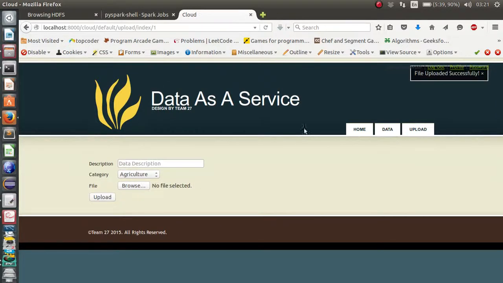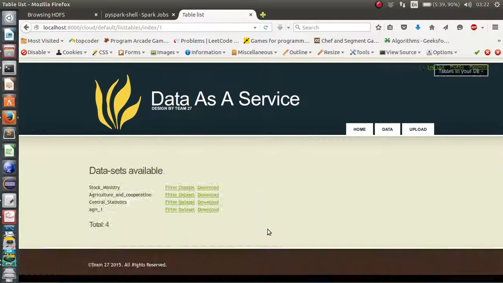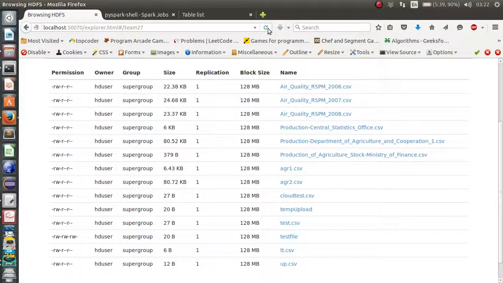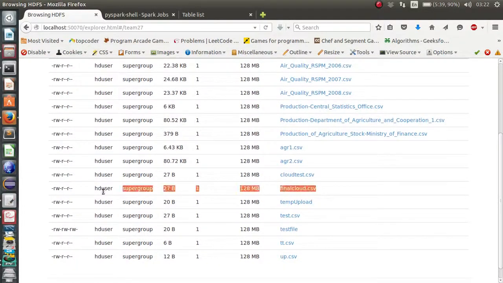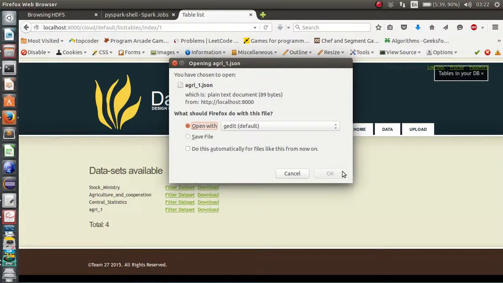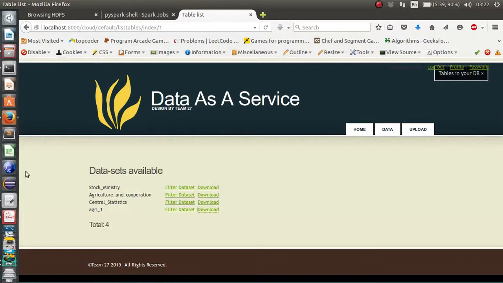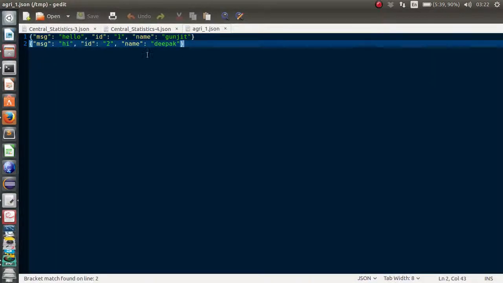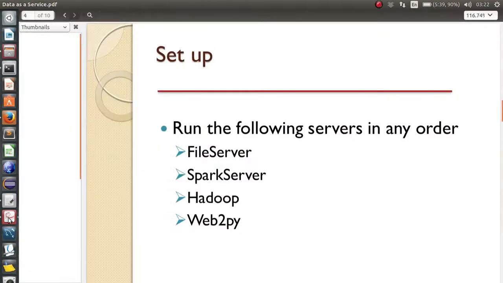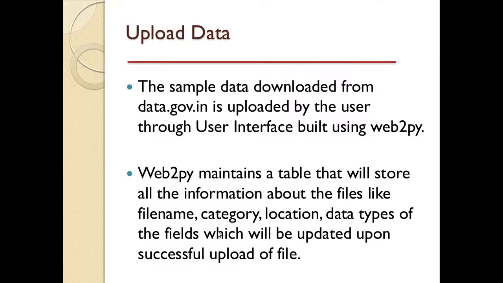It's running and the file uploaded successfully, and we can see this in our agriculture 1. Also, on refresh, here it is. And we can also download it. Let's open with gedit, and this is the file. So we are done with the upload part. Now let's switch to the PPT. So we have uploaded the file with user login.